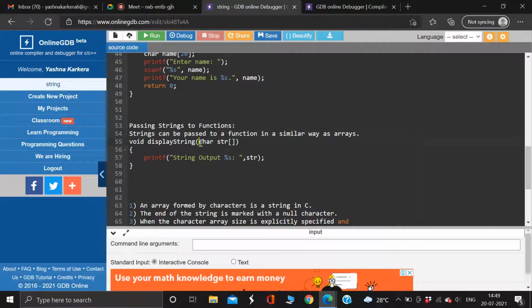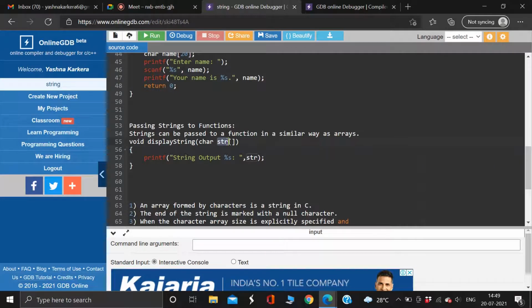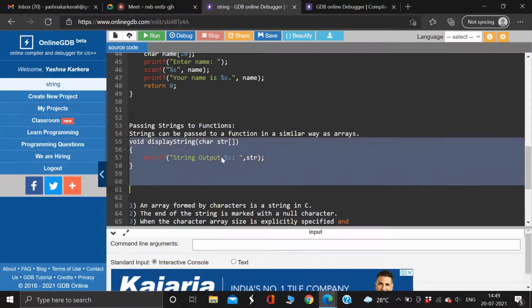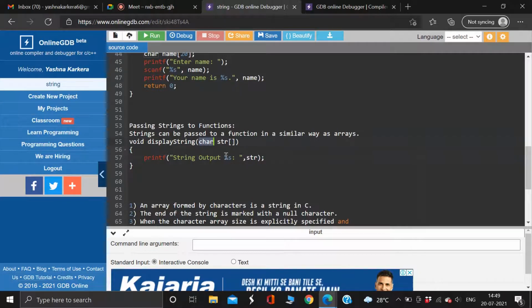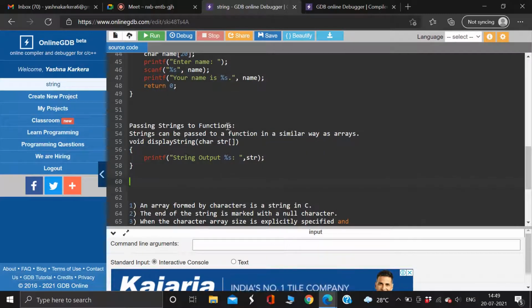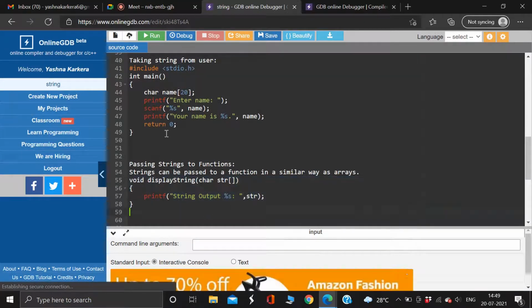You should always pass by reference. So here I'm writing char str, that means str is my name of the string. And here I'm just printing the string. printf, string output is this. This is how you use a string in a function. Make sure in the parameter you write the data type and the string. And as I said, even if you don't write the size here, it's fine, because in functions it is going to take the value that we give in the int main function. Okay. So this is about how you use a string in a function.